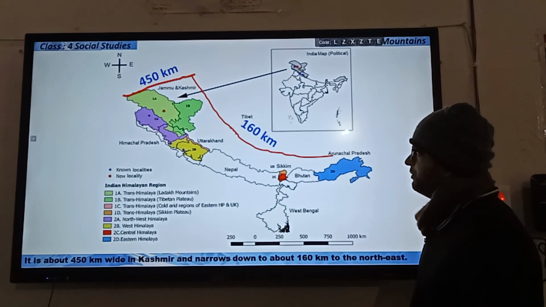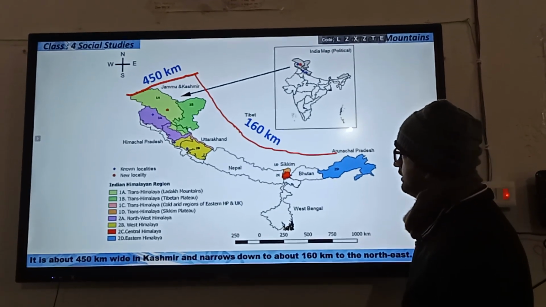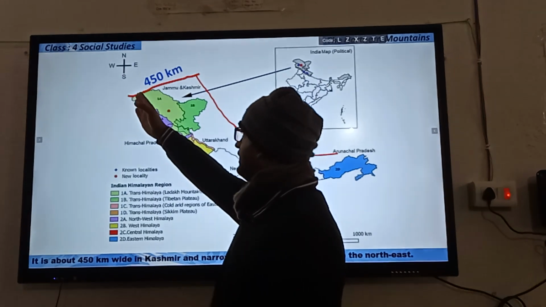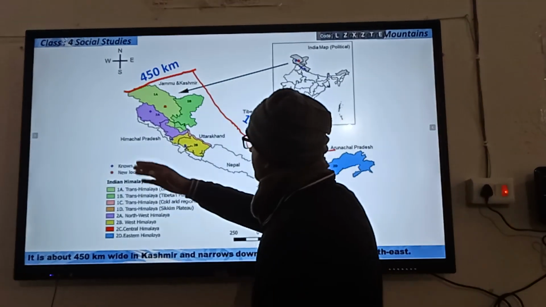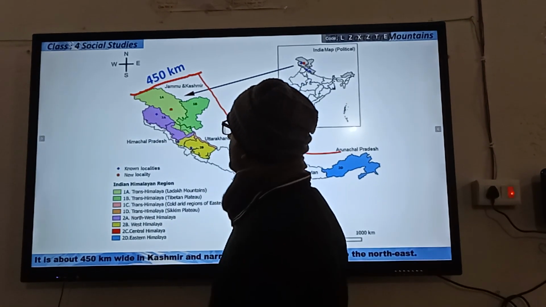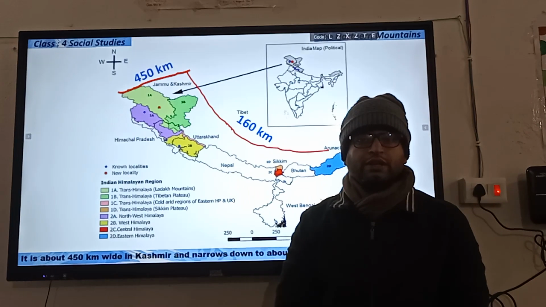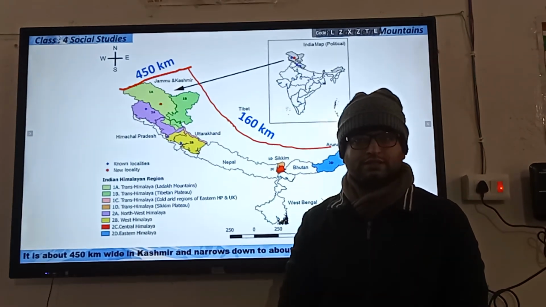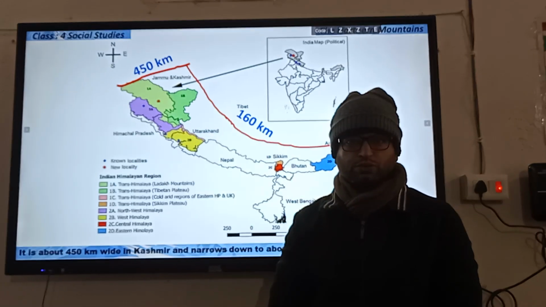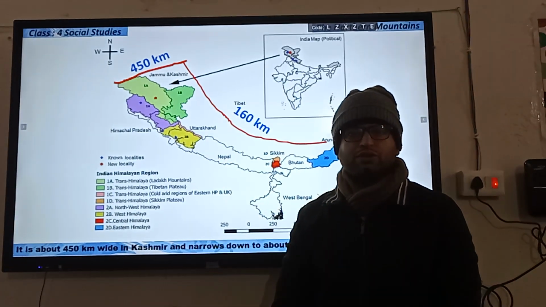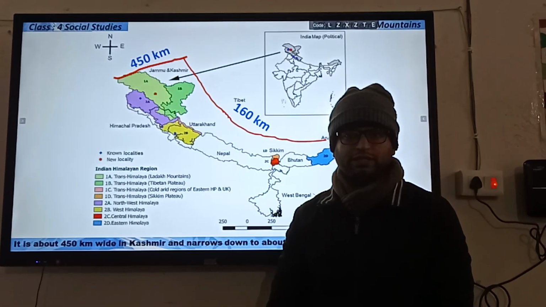You should know that the average length of these mountain ranges is 2400 kilometers and the average width is around 450 kilometers. You should also know that Mount Everest is included in these ranges, and by Mount Everest I mean the highest mountain peak in the world.